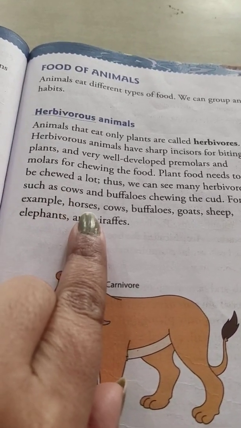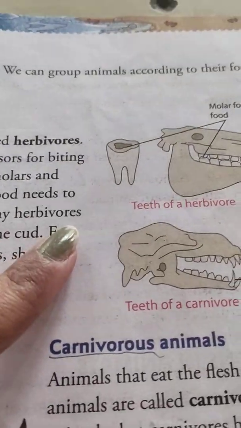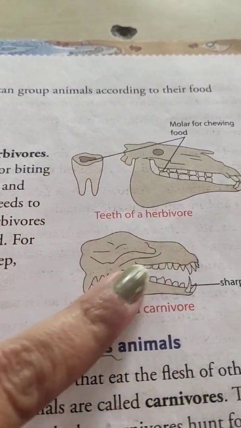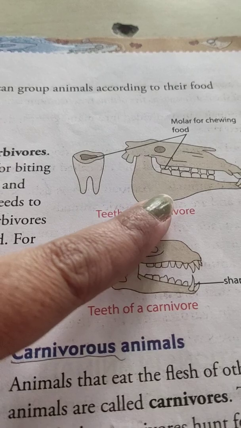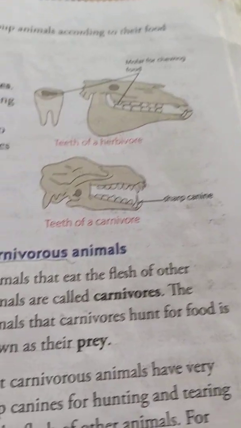Examples are horses, cows, buffaloes, goats, sheep, etc. These all are herbivorous animals, and these are their types of teeth which are found in herbivorous animals.